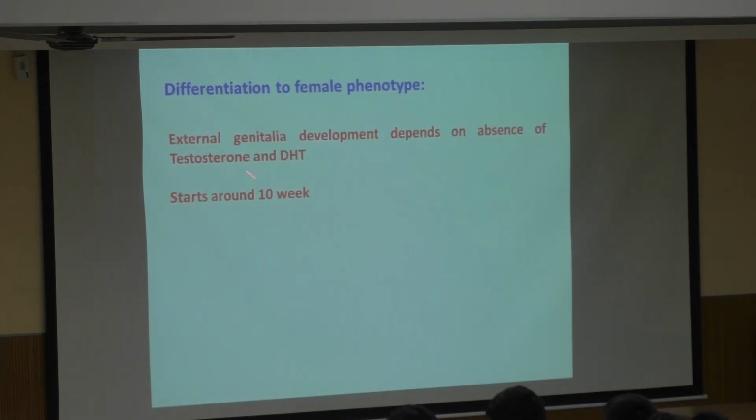In a female phenotype there is no testosterone, so it will start forming the external genitalia, but here it starts a little earlier because anyway testosterone is not there. When the internal genitalia starts forming, external will also start forming along with that. But in a male fetus it's a little late. In a female fetus both internal and external start to form together around the 10th week.